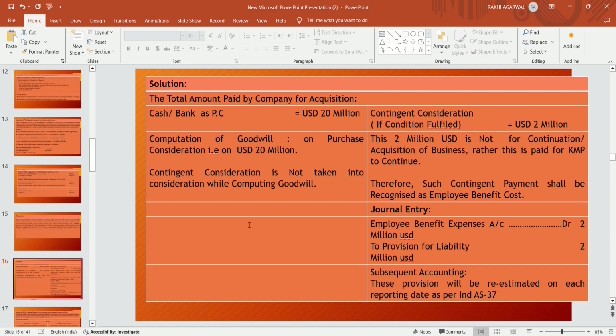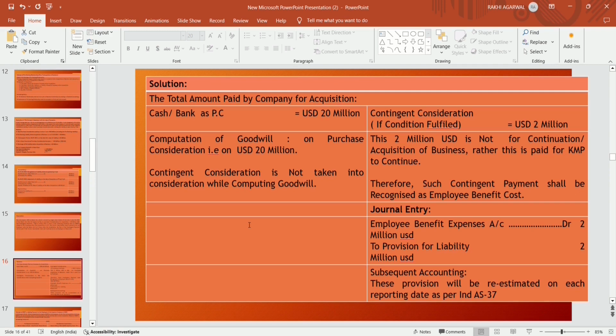In this case, the computation of goodwill is based on the purchase consideration of 20 million, and the contingent consideration is not taken into consideration while computing goodwill. These 2 million USD are not paid for acquisition or continuation of business. Rather, this is paid for the KMPs to continue. Therefore, such contingent payment shall not be recognized in computing the goodwill as a business combination; it should be recognized as employee benefit cost.